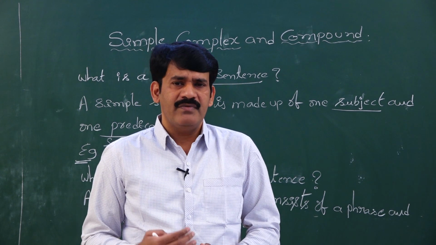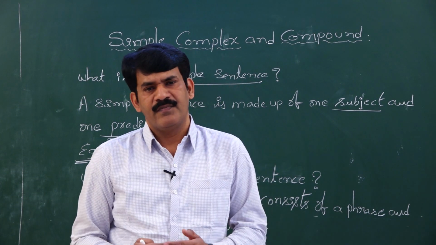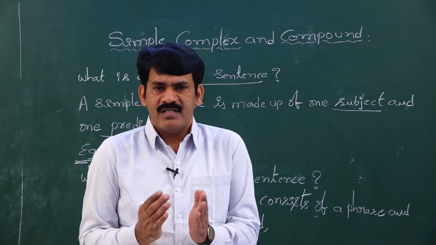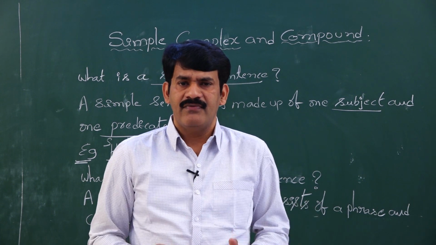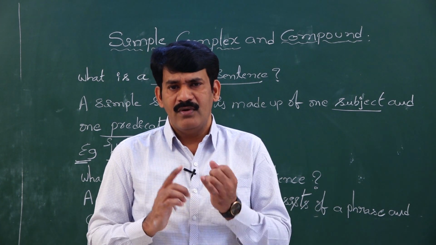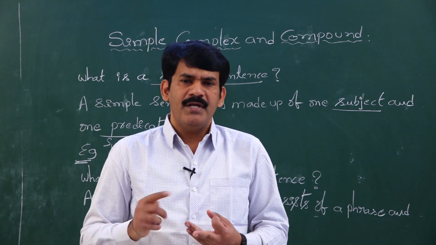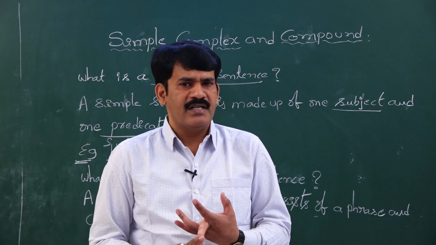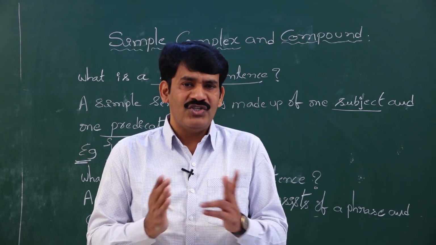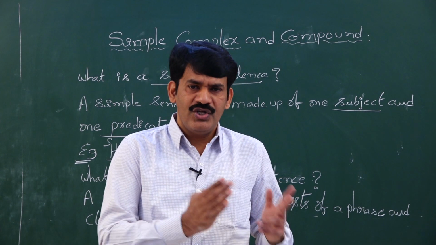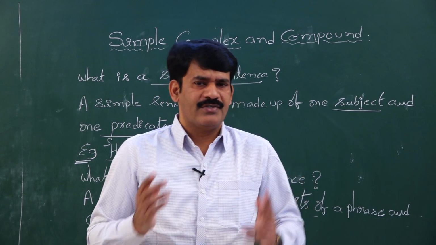But there is a difference between a simple sentence and a grammatical simple sentence. What is the difference? A simple sentence is just like a clause and gives complete meaning by itself, and it consists of only 1 subject and 1 predicate. Coming to the grammatical simple sentence, it has the addition of a phrase to the clause.